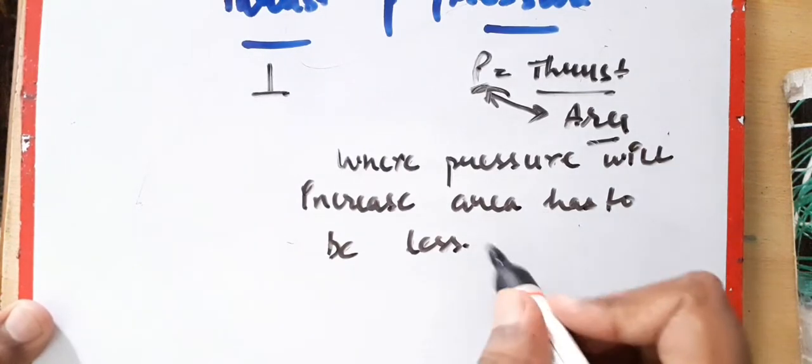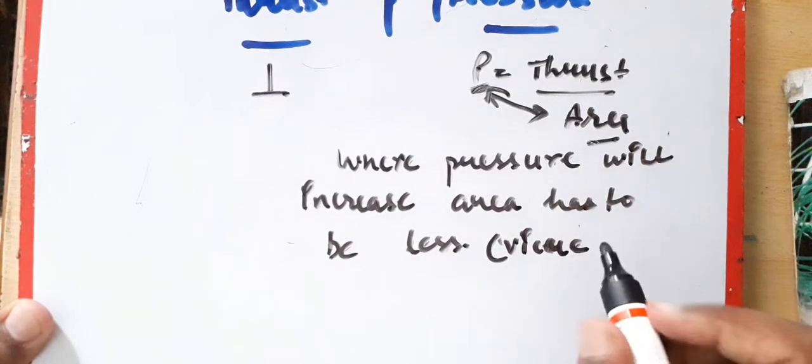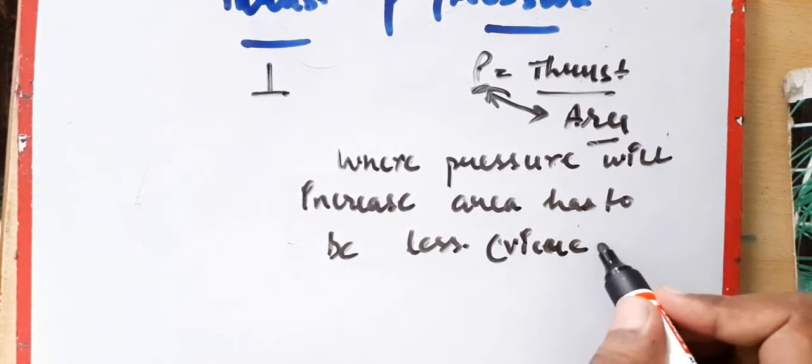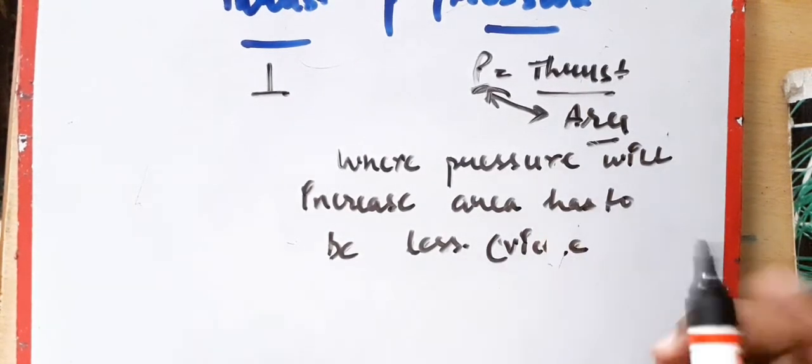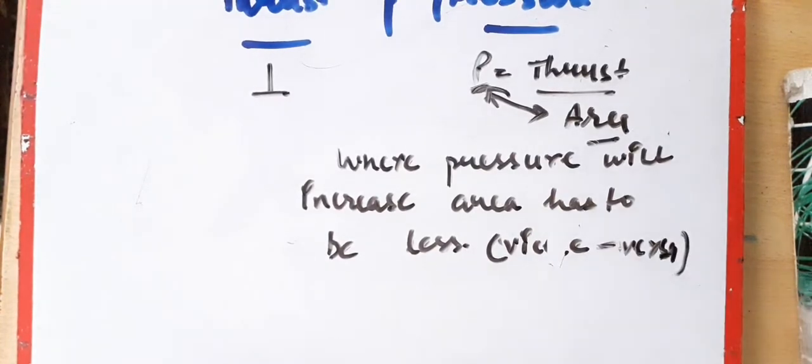And vice versa, when area increases, pressure will be less, right? So we will take some examples.